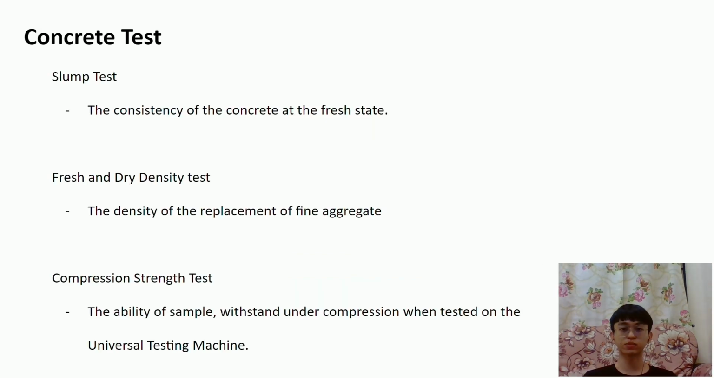In the concrete tests, the slump test is to determine the consistency of the concrete in the fresh state. The fresh and dry density test is to determine the density of the replacement of fine aggregates by waste glass. The compressive strength test is to determine the ability of the sample to withstand compression when tested on the universal testing machine.